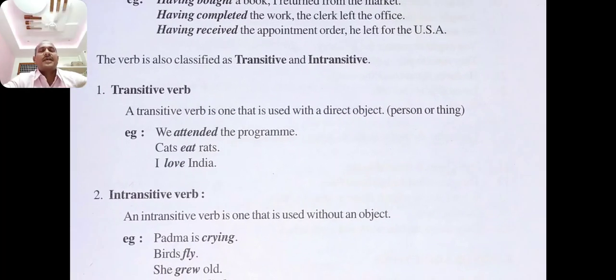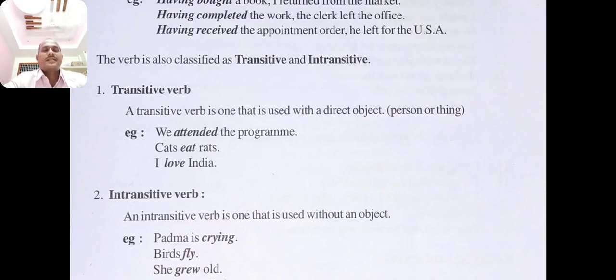The verb is also classified as transitive and intransitive verbs. The first one, transitive verb. A transitive verb is one that is used with a direct object, for example, a person or thing. We attended the program. Cats eat rats. I love India. Here the verb transfers to the object. We attended the program. Subject and object are used with the transitive verb.